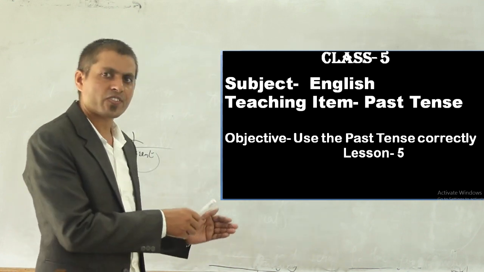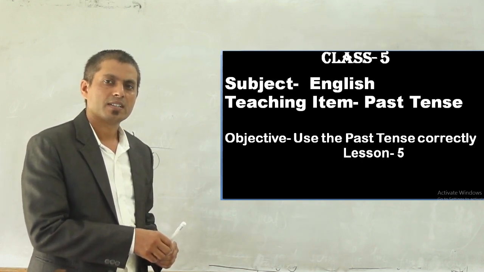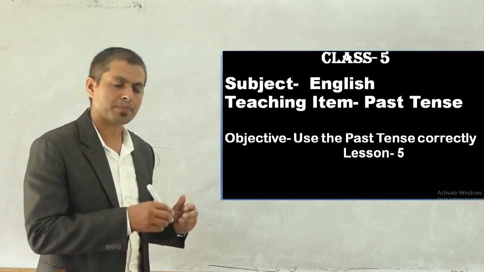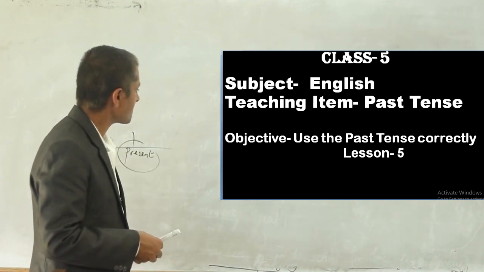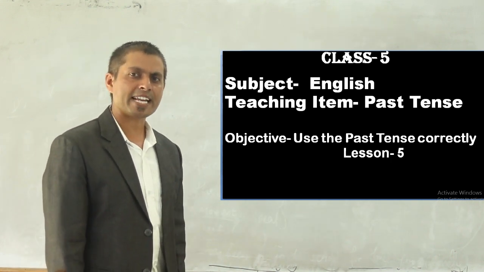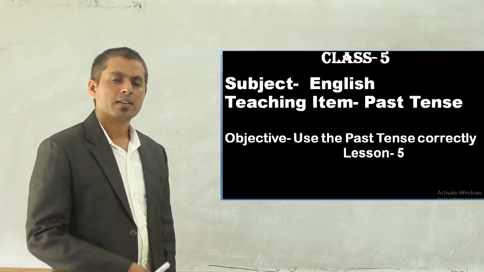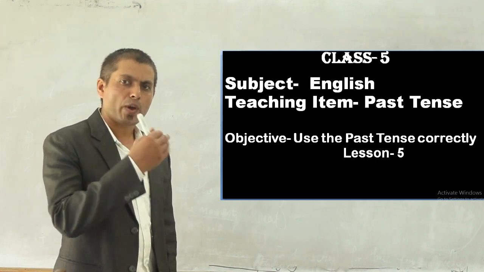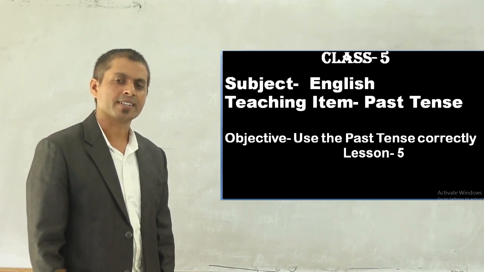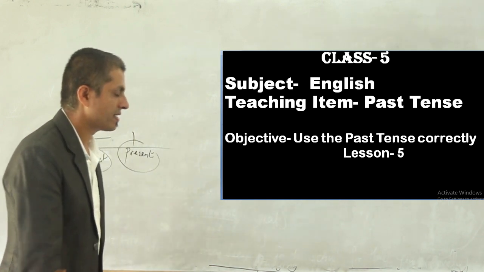Ramesh, the subject, Ramesh had been going to the market. You got it? Ramesh had been going to the market.